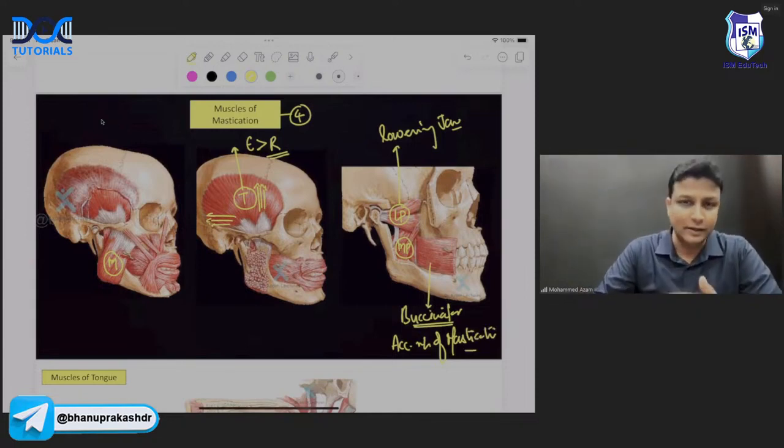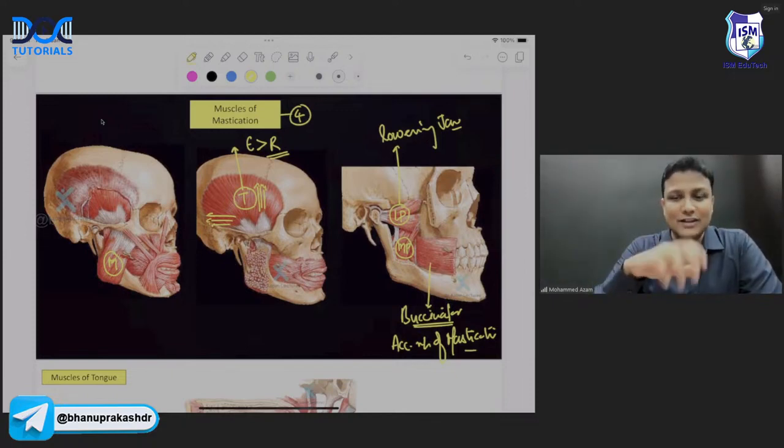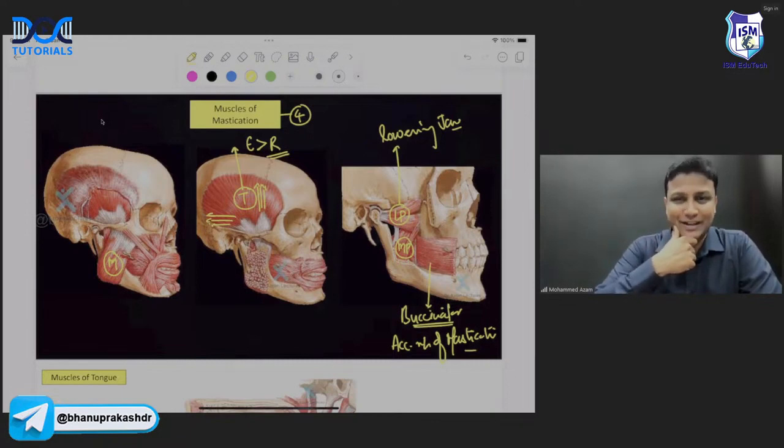Let me remove one more time here. Now, my dear friends, everyone here, how many muscles of mastication do you have, sir? 4. Out of the 4 muscles of mastication, which is helping in opening the jaw? Lateral pterygoid. Which is helping in retraction of the mandible? Temporalis. But temporalis के दो function होते हैं, elevation और retraction, ठीक है ना? So elevation is a better option when compared to retraction. And which is the accessory muscle of mastication? That is buccinator.